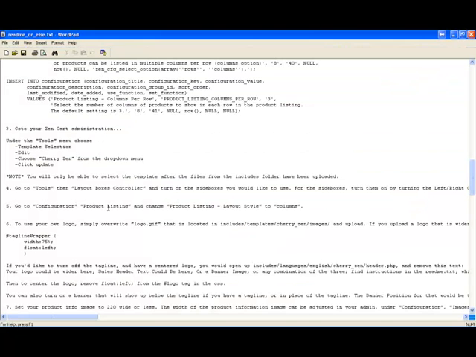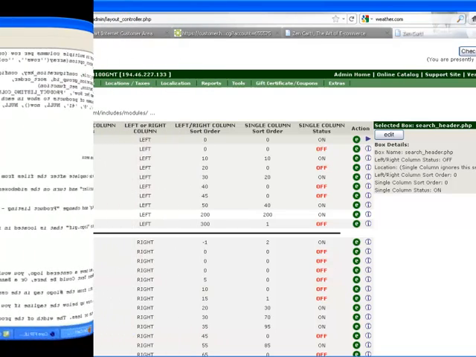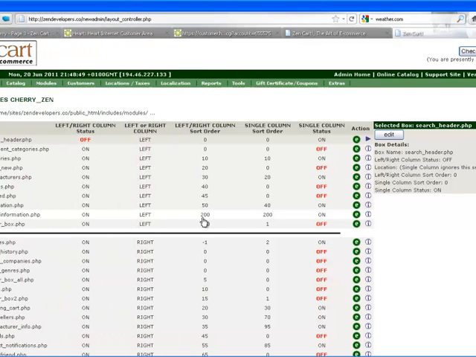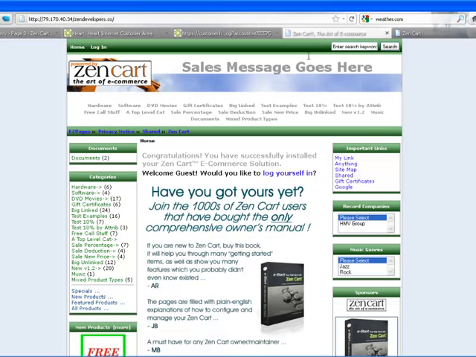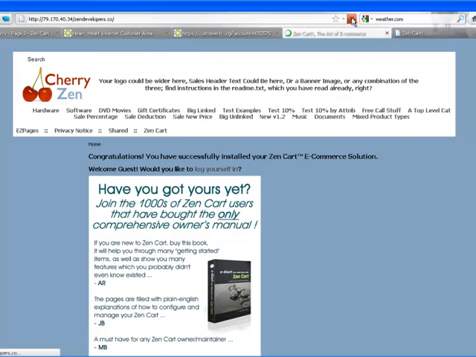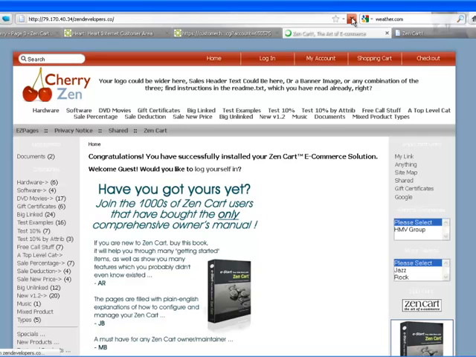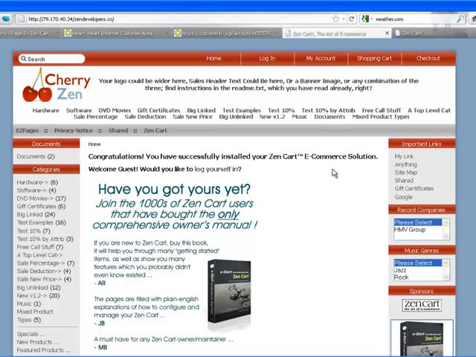Quick look at our instructions. Say step 5 is to do with the optional step that we skipped in step 2, so we don't need to worry about that. Okay, back to our administration page. Let's have a quick look at our site. There we are. Before our template was installed, click refresh. There we go. One Cherry Zen template installed. Simple as that. In 8 minutes and 16 seconds.